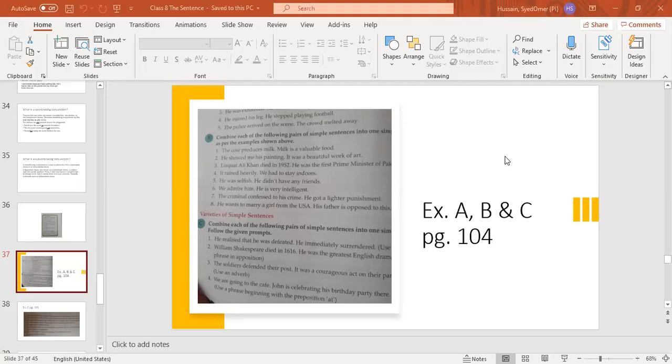Yes, Fatma. Number 4. It rained heavily. We had to stay indoors. Raining heavily. We stayed indoors. We will do it like this. You can also bring the second sentence in the start. Can you try to do it? We had to stay indoors due to heavy rain or because of the heavy rain. Okay? We can change the sentence. We had to stay indoors due to heavy rain.